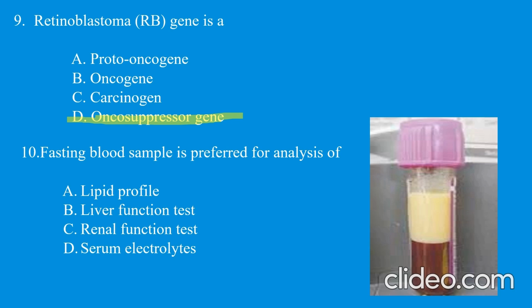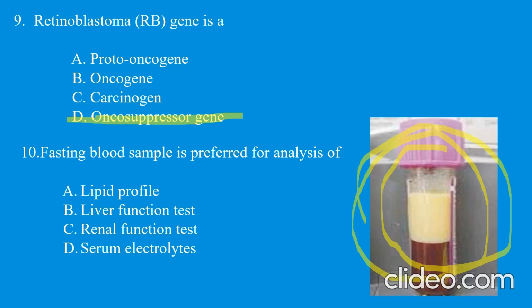Now the last question is, fasting blood sample is preferred for the analysis of only one case mainly, that is the lipid profile, because if you give a sample after eating food, then you will find that chylomicrons are present in the serum, right? As you can see in the picture, if you give a sample after eating, then you will find this white serum, that is due to the presence of chylomicrons.